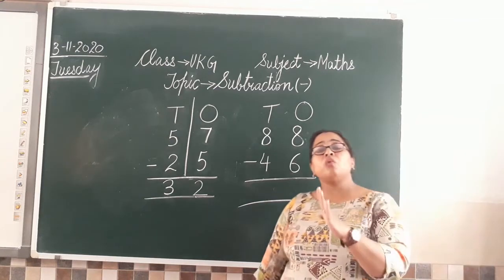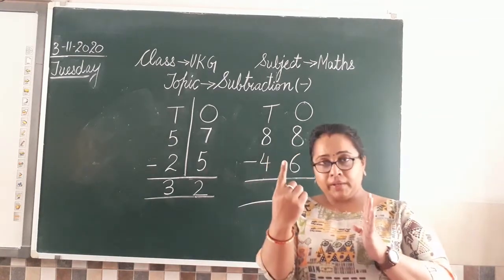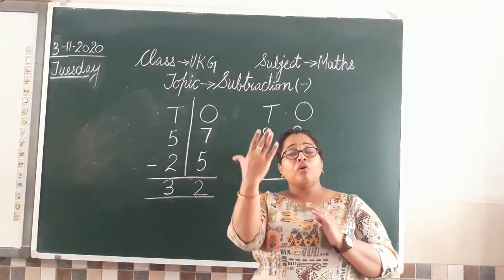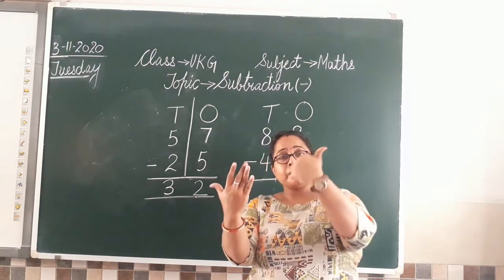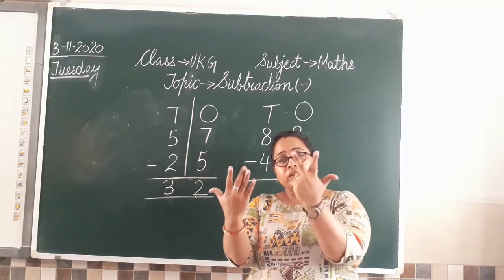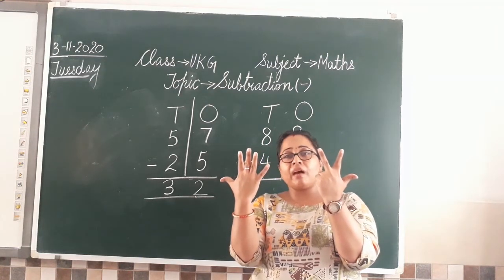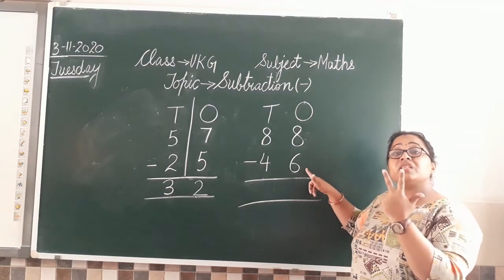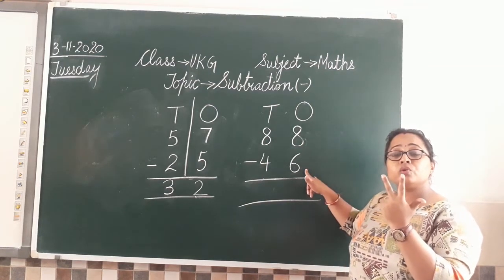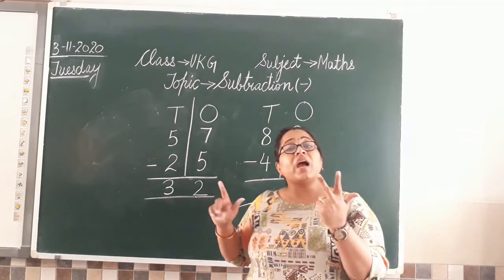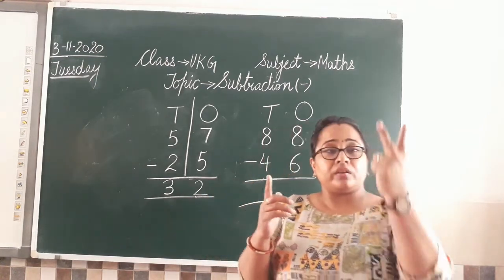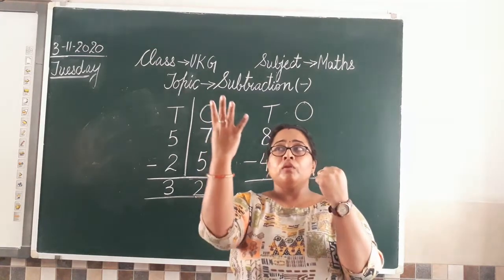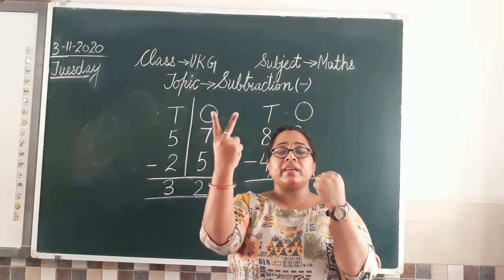So let us first count 8 fingers. 1, 2, 3, 4, 5, 6, 7, 8. So these are our 8 fingers we have. Now out of these 8 fingers we are going to minus 6 fingers. So how we are going to do that? We are going to count and close 6 fingers. Now start doing it. 1, 2, 3, 4, 5, 6.